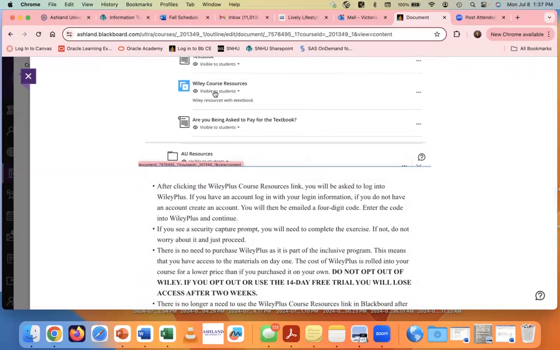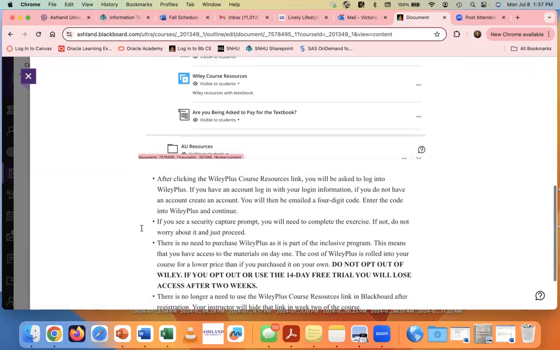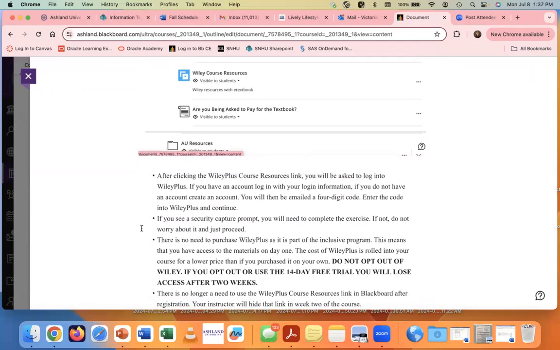After clicking on this link, you'll be asked to log in. If you have an account, use that login. Notice that I will remind you that you have to use your AU email address. You can't use your personal email address to access any of the course materials. You'll be emailed a 4-digit logon code after you create an account if you don't already have one. Of course, do the security measures if you are prompted to access that. That would be something like click on all the buses that you see within the picture.